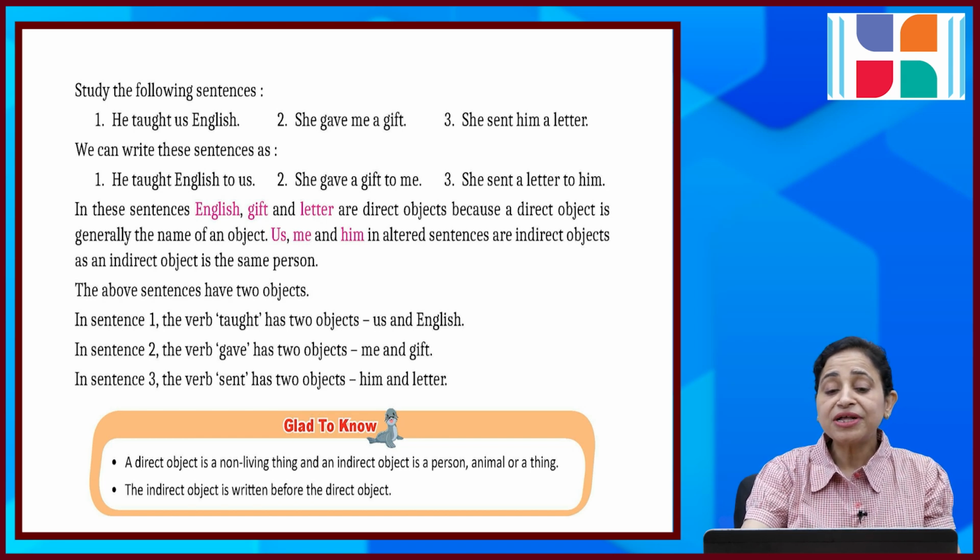The above sentences have two objects. In sentence 1, the verb taught has two objects, us and English. In the second sentence, the verb gave has two objects, me and gift. And in the third sentence, the verb sent has two objects, him and letter. A direct object is a non-living thing and an indirect object is a person, animal or thing. The indirect object is written before the direct object. ये नोट कर लीजिएगा बच्चों.